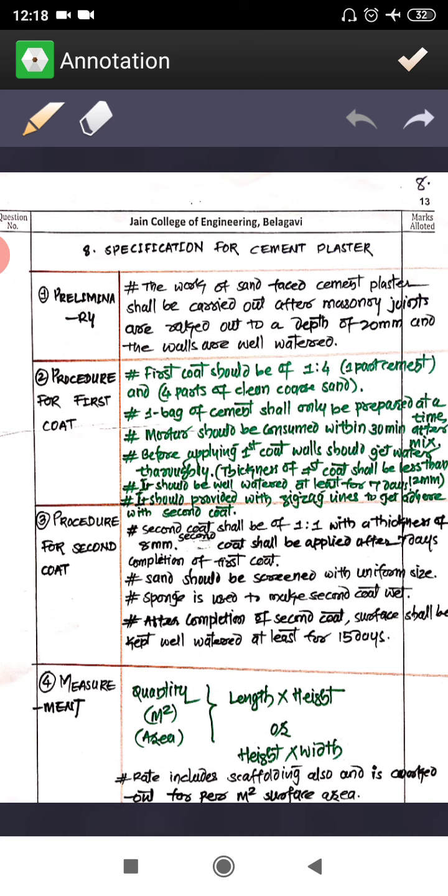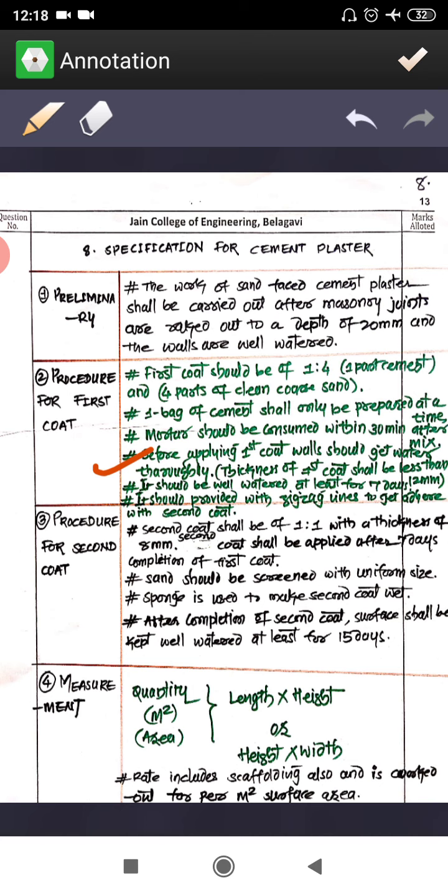And before applying the first coat, this is a very important thing, all the walls should be watered thoroughly. Then the thickness of the first coat shall not be less than 12 mm. You have to make sure that the thickness is not less than 12 mm. It should always be watered for at least 7 days. After having that 12 mm layer, you should water it for 7 days.